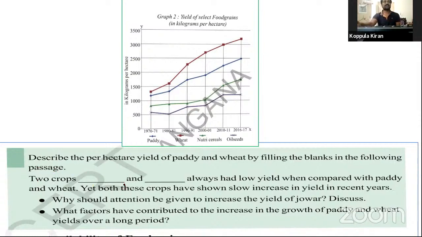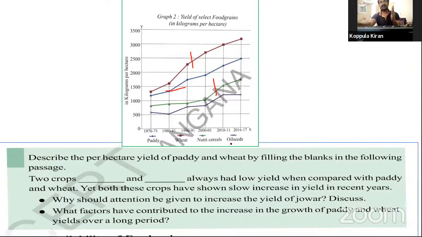These two crops, dash and dash, always had low yield when compared with paddy and wheat. Students, look at this. These two colors mentioned: this is paddy, and this color is wheat, and green color is nutri cereals. I told you already what the cereals are. It is also known as coarse cereal.